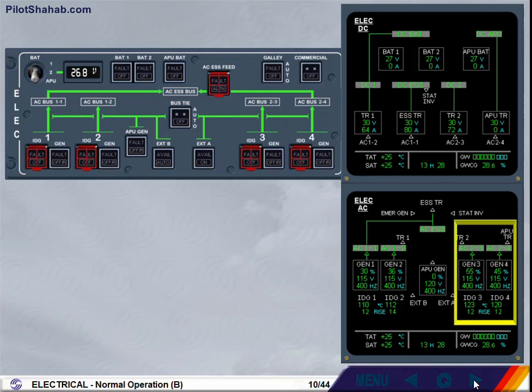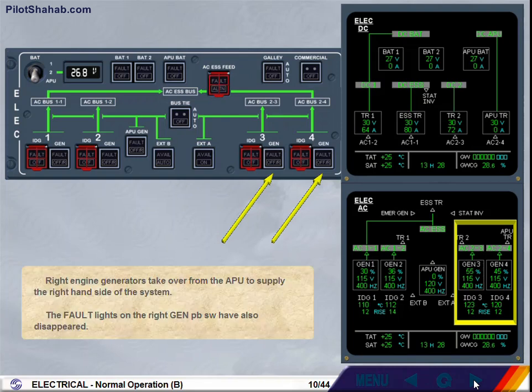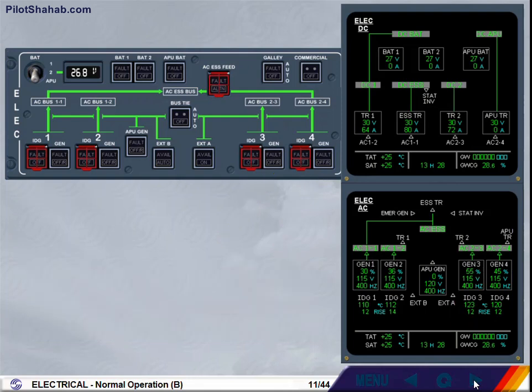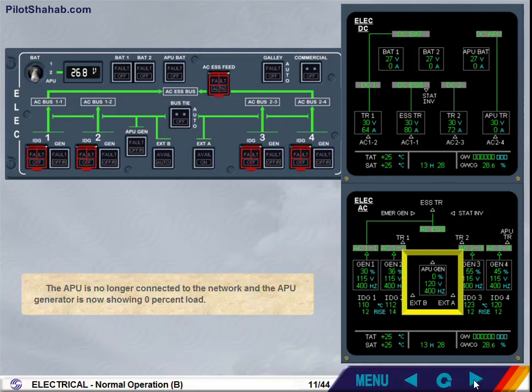Right engine generators take over from the APU to supply the right-hand side of the system. The fault lights on the right generator push-button switch have also disappeared. The APU is no longer connected to the network, and the APU generator is now showing 0% load.